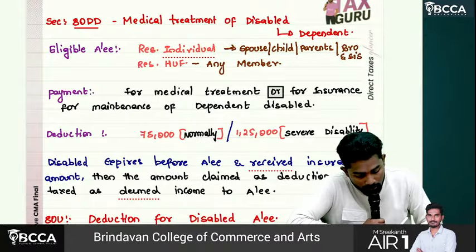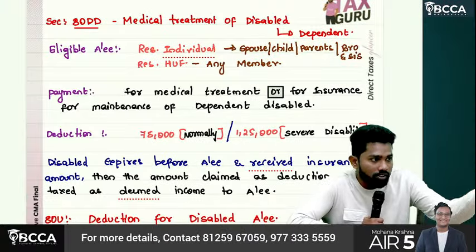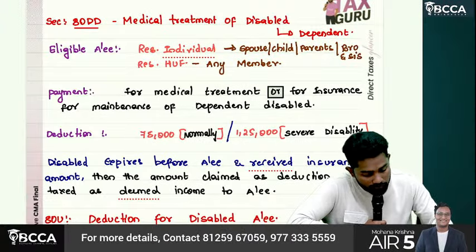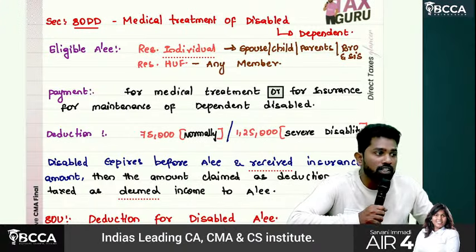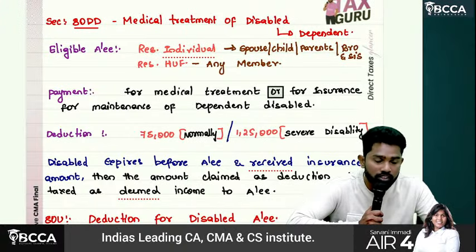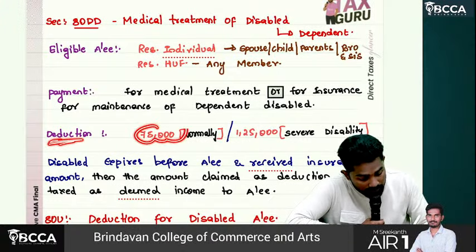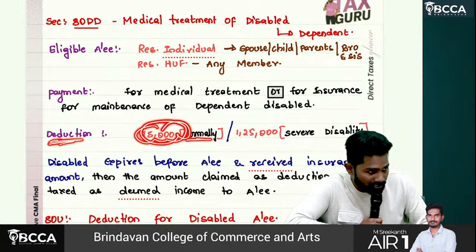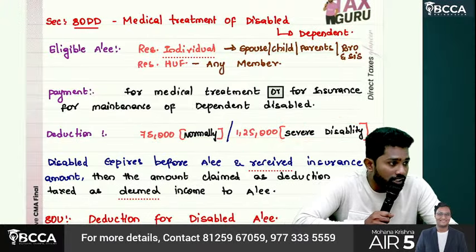So payment could be made for treatment for disability or for insurance, because the disabled person has to live even after the expiry of the original SSE. Okay, now what is the deduction available? 75,000 in general cases. 1,25,000 if the disability is a severe disability.